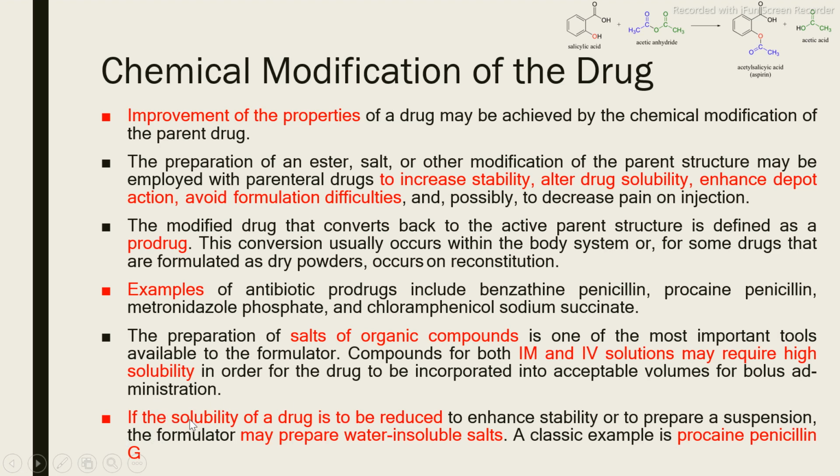Because of their high solubility in water, they undergo hydrolytic degradation. If the drug is present in insoluble form, it will not solubilize and will not undergo hydrolytic degradation. And that's why we prepare insoluble salts, just like procaine penicillin G. Here the example is procaine penicillin G, which is the insoluble salt of penicillin.